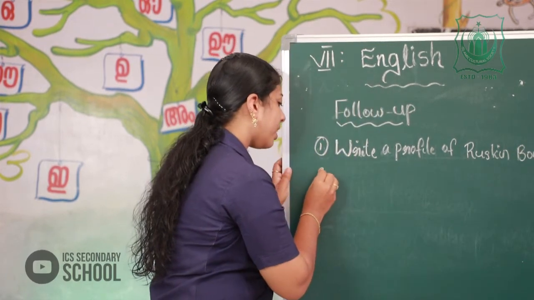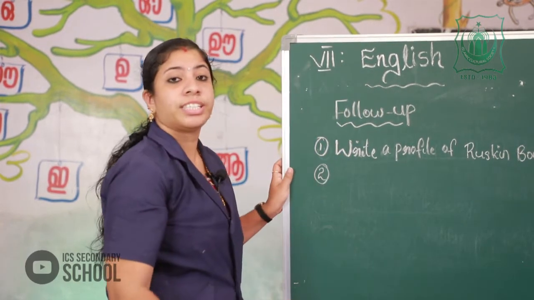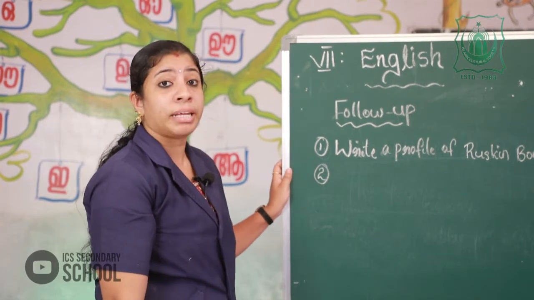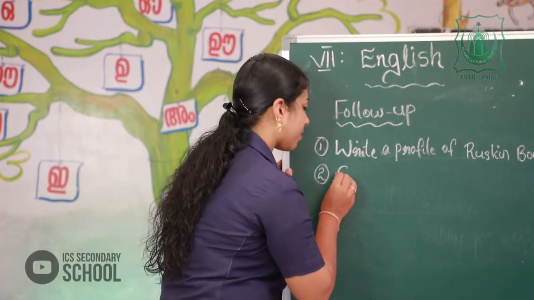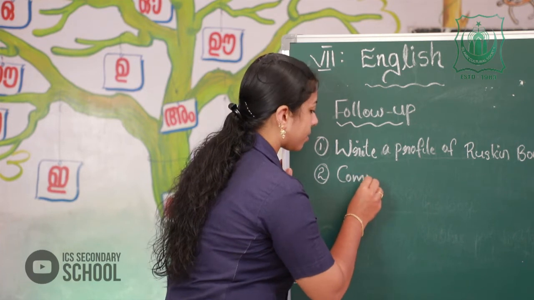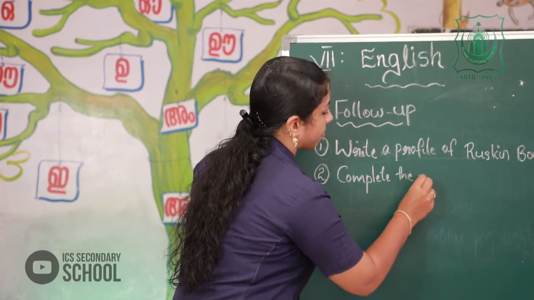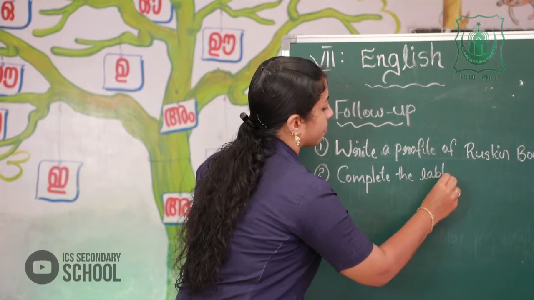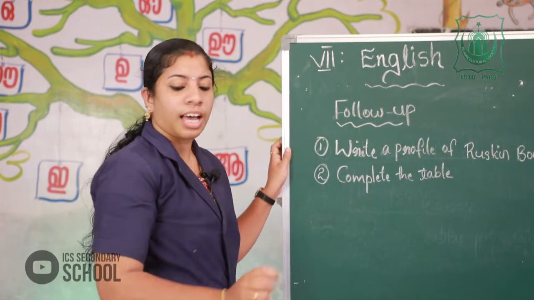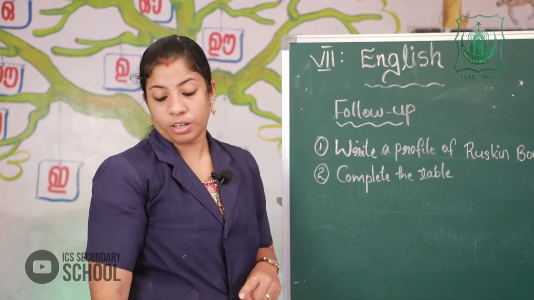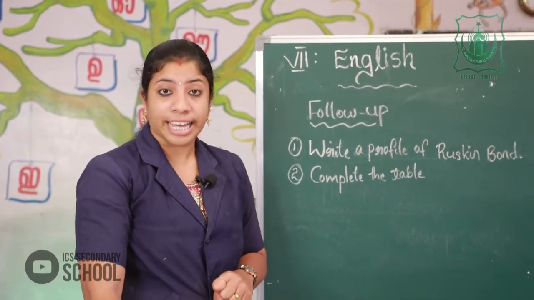Then the second one. Yes, complete the table. And the third one, you should write in your textbook also.